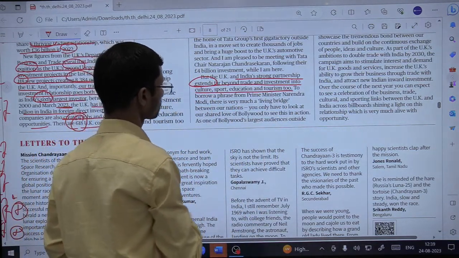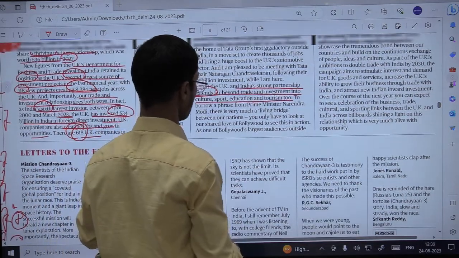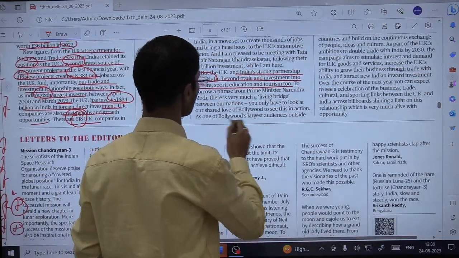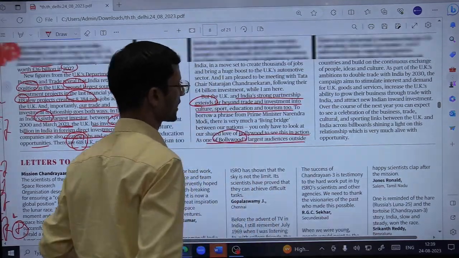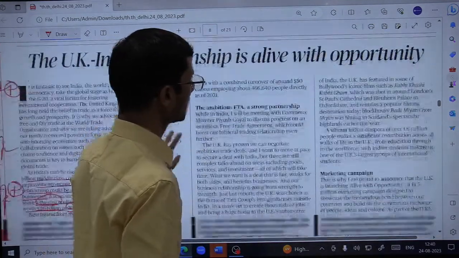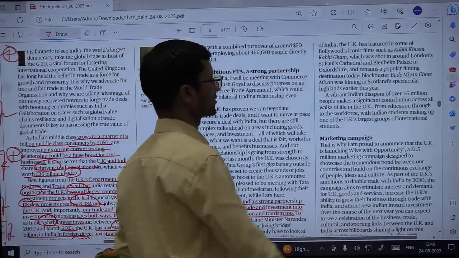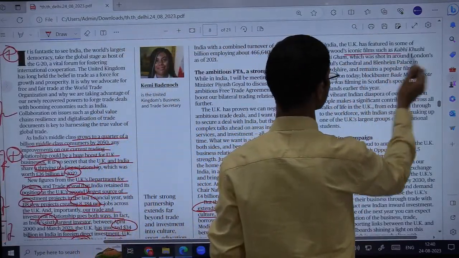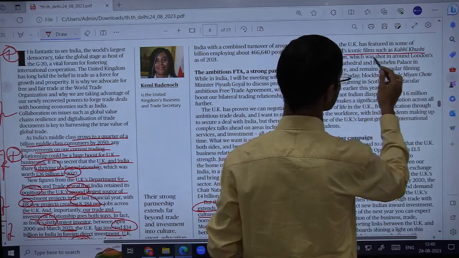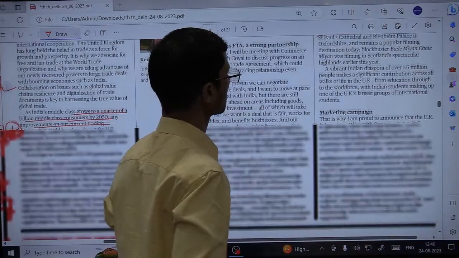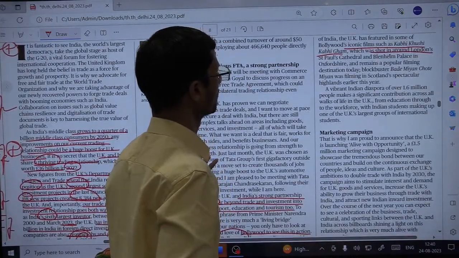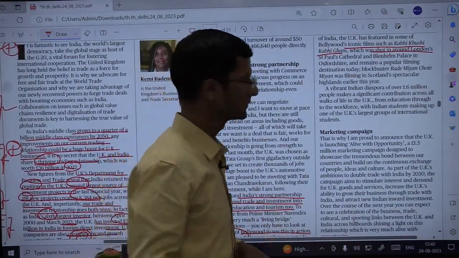So further she says, our shared love for Bollywood is to see this in action, as one of Bollywood's largest audiences outside India is in the UK, and the UK has featured in some of Bollywood's iconic films such as Kabhi Khushi Kabhie Gham, which was shot around London's St. Paul's Cathedral. So this is what she is mentioning, that our relations exist even beyond just trade. Fine.